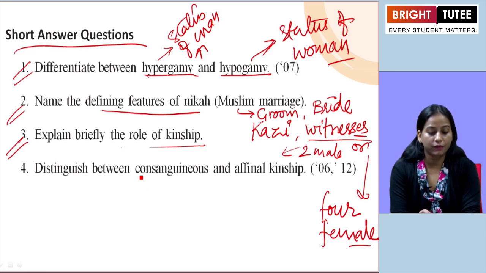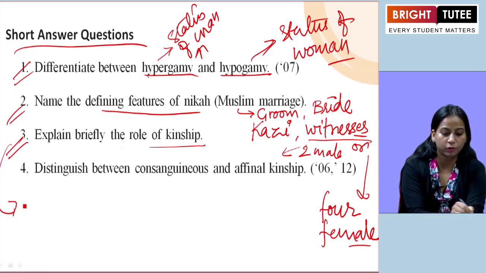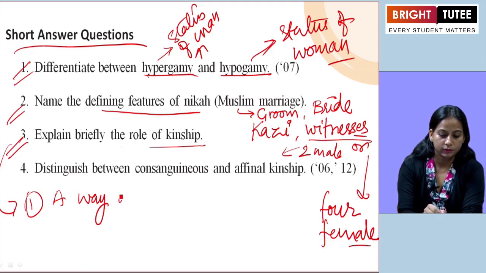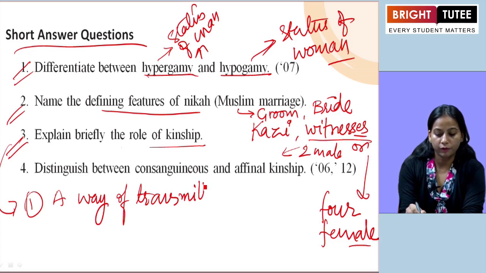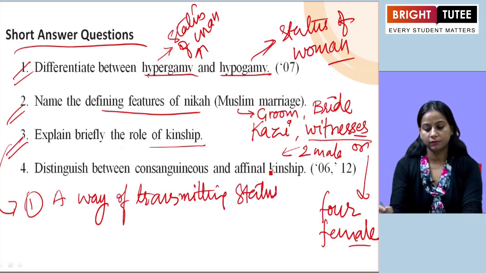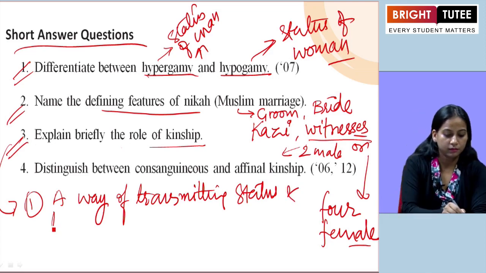The first is a way of transmitting status and property. Clear?